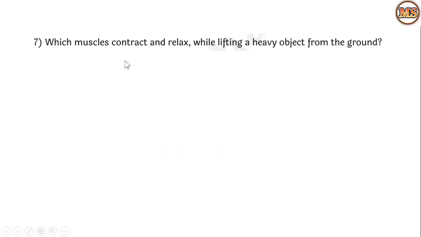Seventh, which muscles contract and relax while lifting a heavy object from the ground.